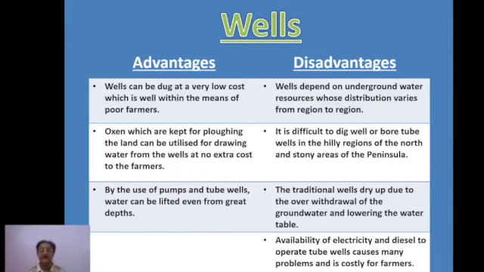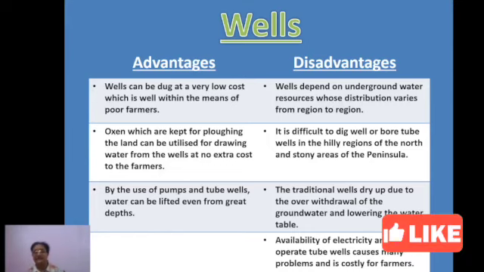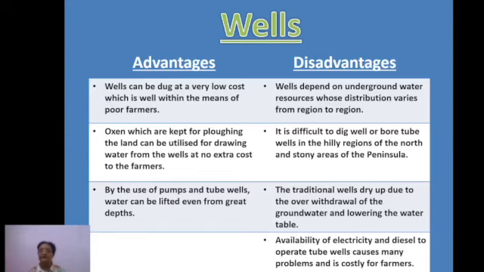Then the traditional wells dry up due to over-withdrawal of water, because suppose a well has been dug, right, and a lot of water is being taken out again and again, and generally these traditional wells which have been built a long time ago get dry after some time. Okay, moreover it causes the lowering of the water table also.